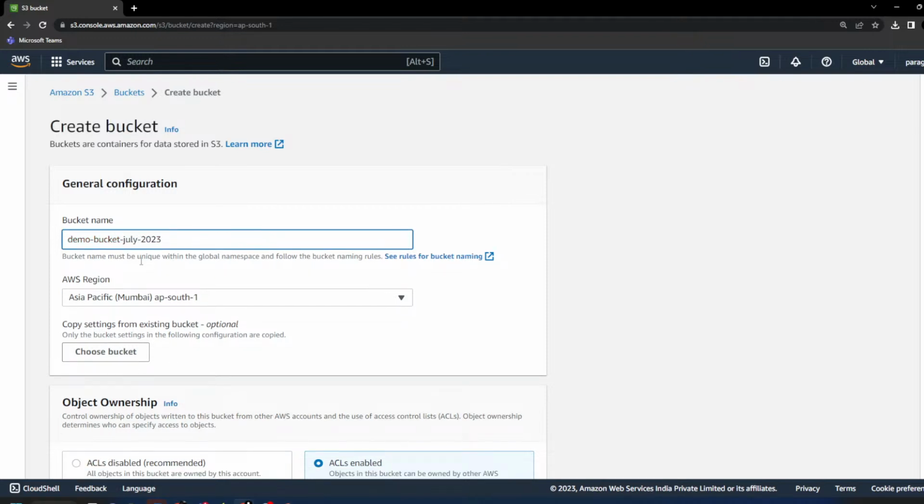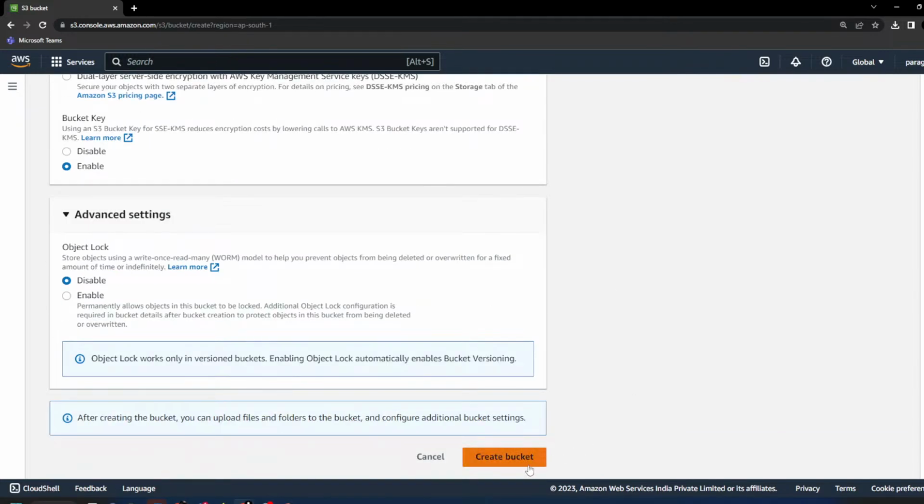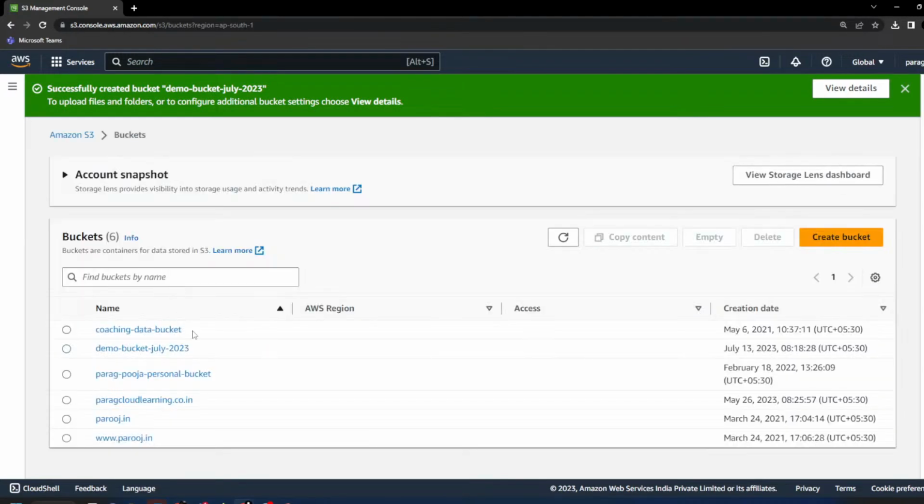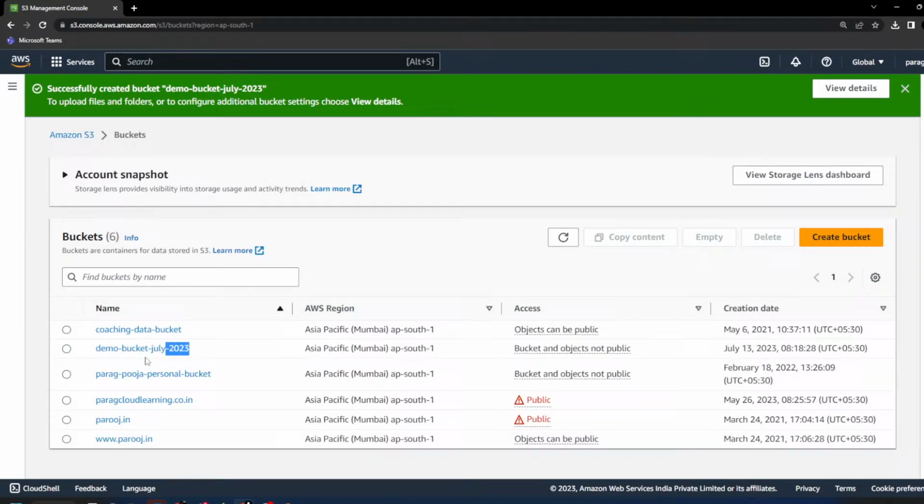So even you can't give underscores, you can't use capital words. You can see the rule here. What is the rule for creating the bucket? There are a few parameters which you have to make sure before creating the bucket. You can't use capital characters, you can't use underscore.